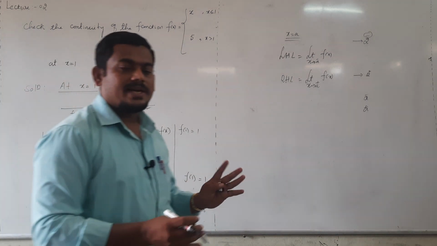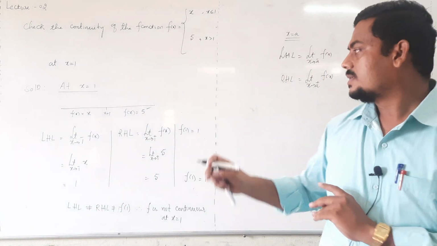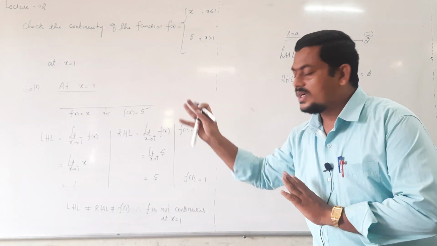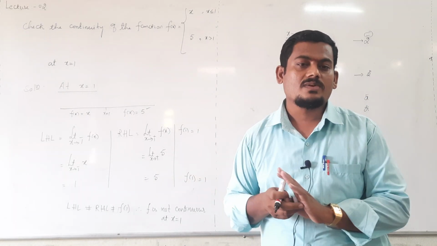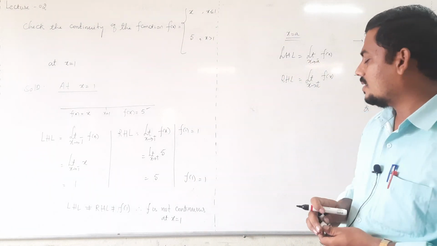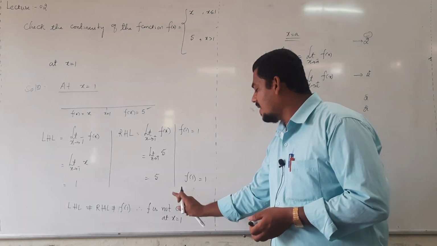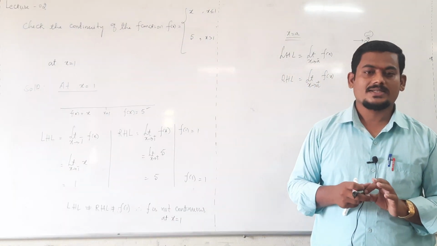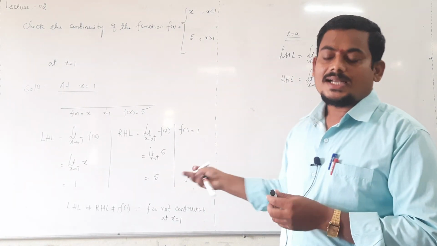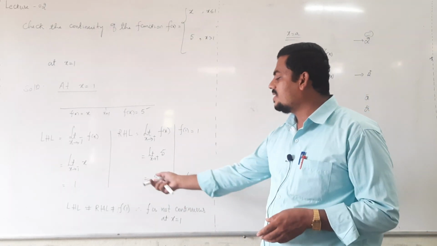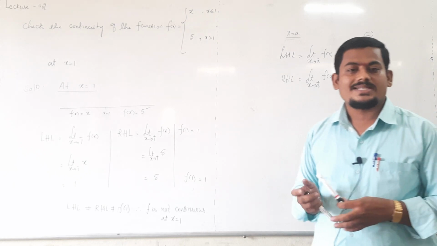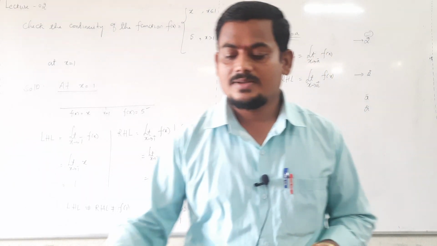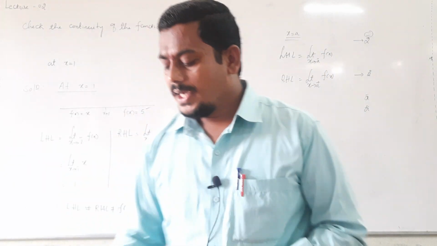At 1 only we conclude whether it is continuous or discontinuous. According to the given function, after evaluating left hand limit, right hand limit and functional value, we conclude it is not continuous at 1, right? Clearly it is not continuous. According to the definition, LHL is not equal to RHL is not equal to functional value, so it is discontinuous or not continuous. Take one more problem.